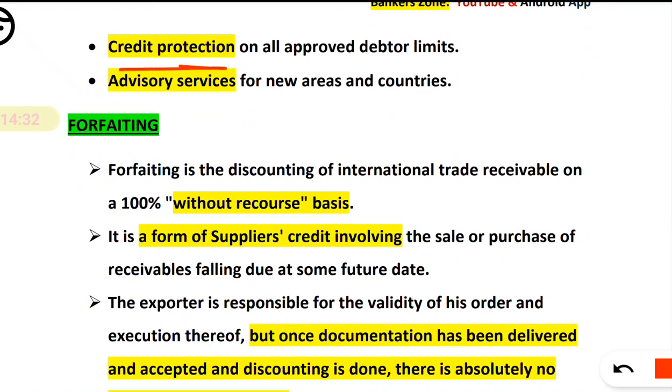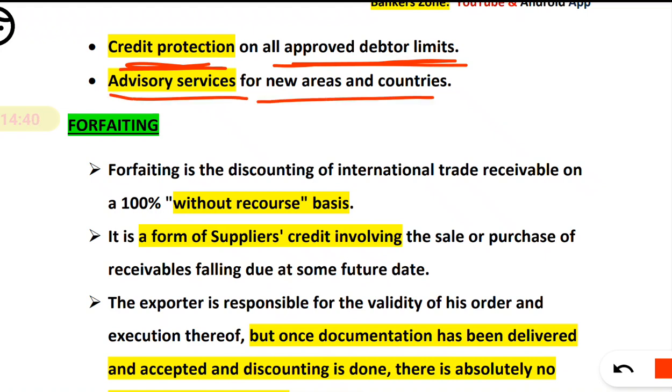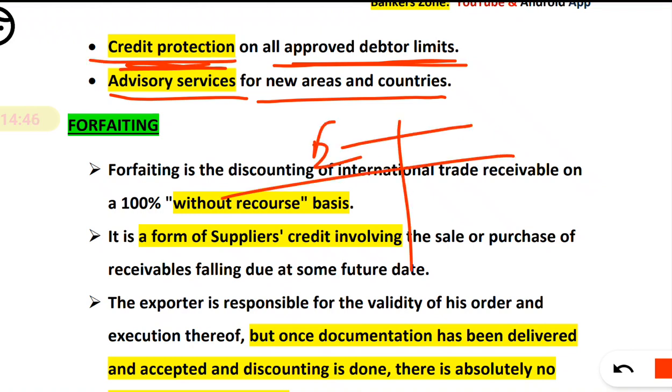Credit protection is also one of the advantages of factoring, and advisory services for a new area or country. See how credit protection works: the exporter will export, the importer will receive, and the exporter will receive a payment up to 90% from the factor.